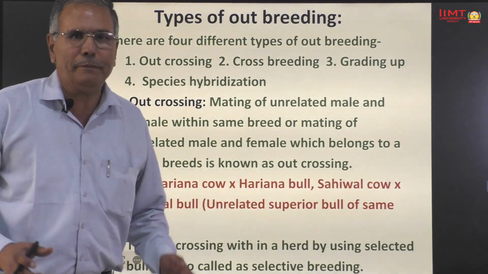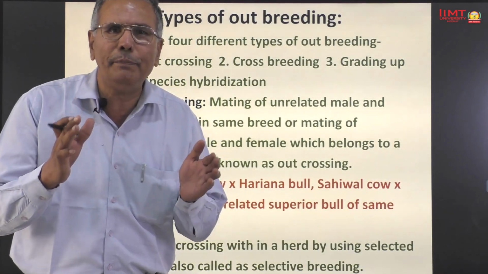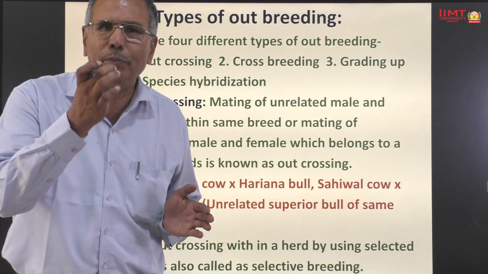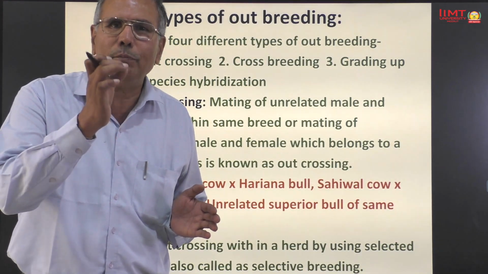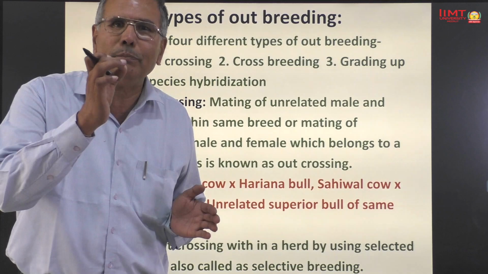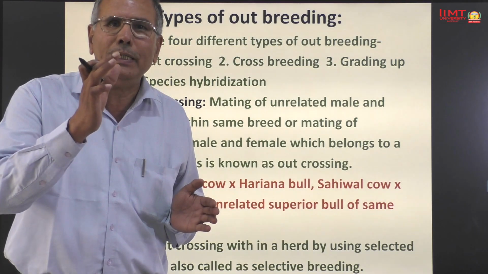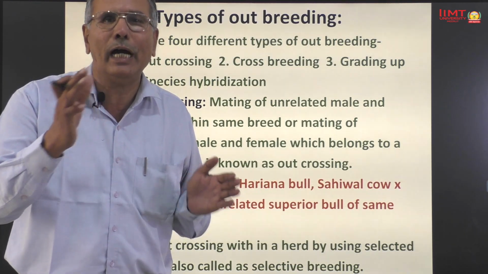Types of outbreeding. The outbreeding may be of 4 types. Number 1, outcrossing. Number 2, crossbreeding. Number 3, grading up. And number 4, species hybridization.